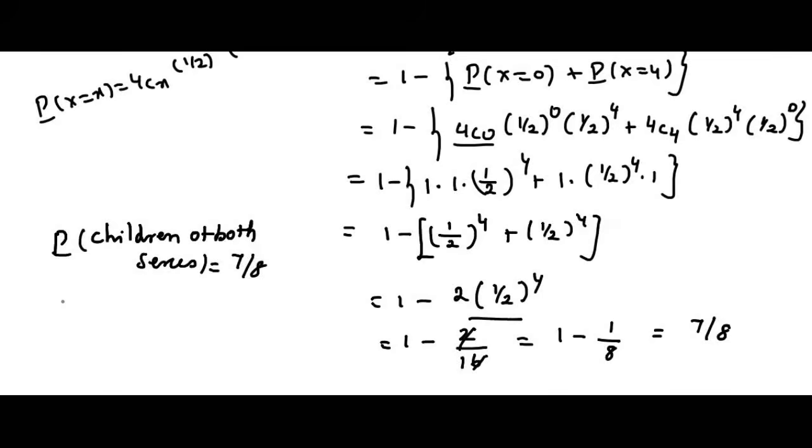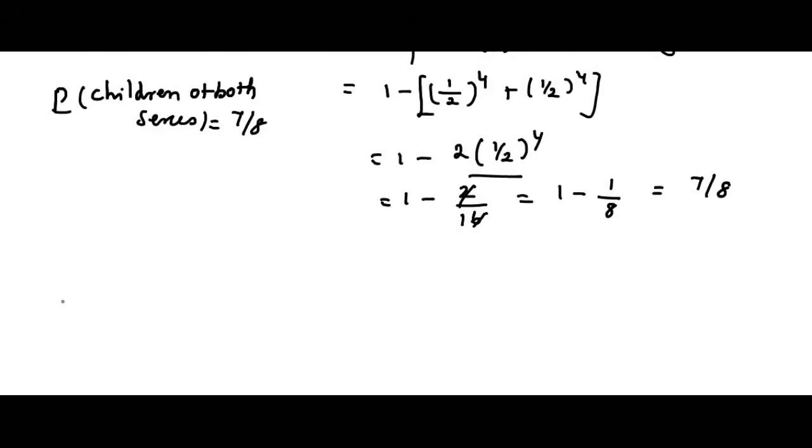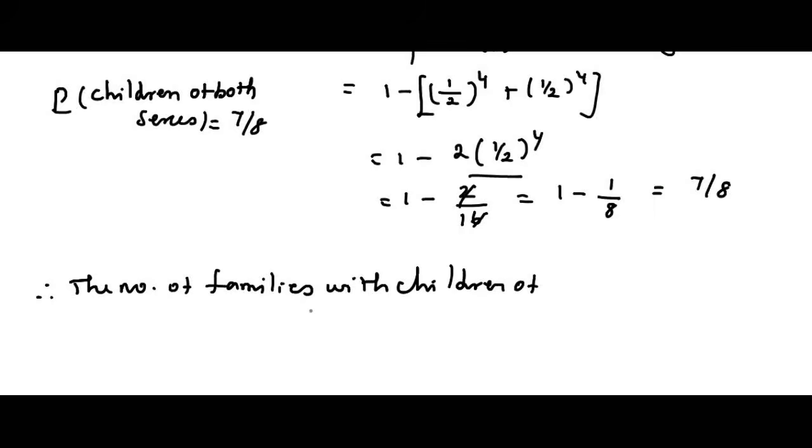So we multiply by the 800 families. Therefore, the number of families with children of both sexes is equal to the total number of families 800 into 7 by 8, that is 700. The 8 and 800 are getting cancelled, 100 times. 100 into 7, you get 700.